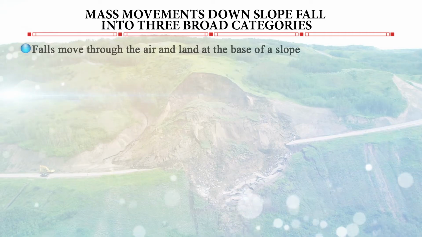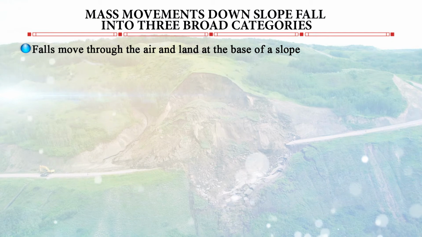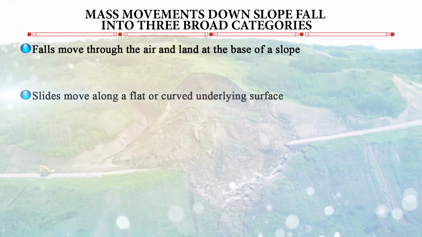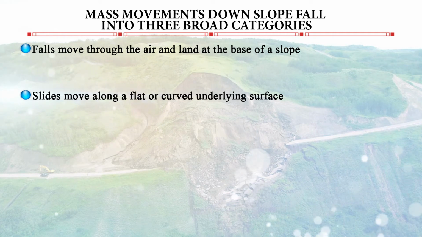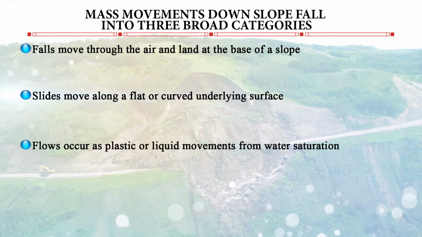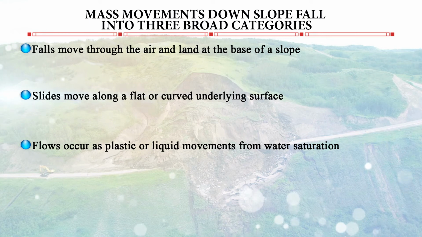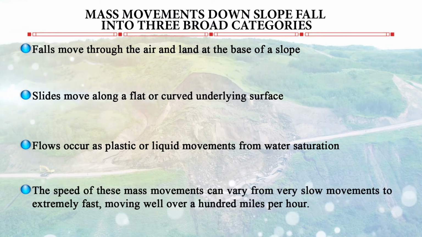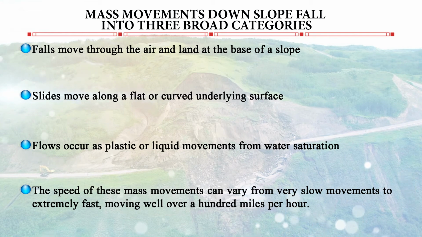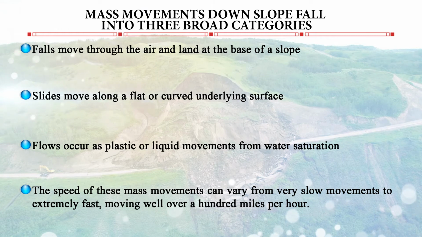Now, mass movement down the slope falls into three broad categories. Fall means they fall through the air and land at the base of a slope. Slide means they move along a flat or curved underlying surface. Flow means it flows. It occurs as a plastic or liquid movement from water saturation. The speed of these mass movements can vary from very slow movements to extremely fast, moving well over 100 miles per hour.